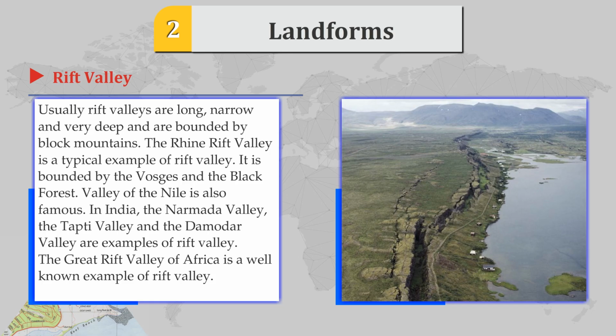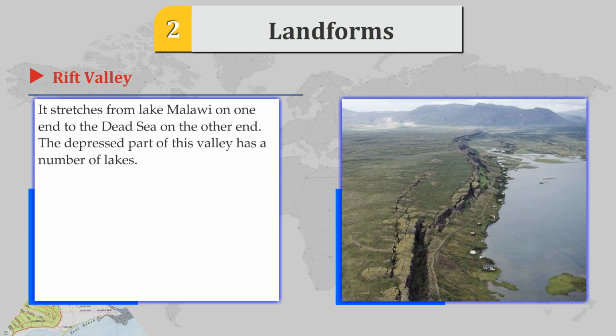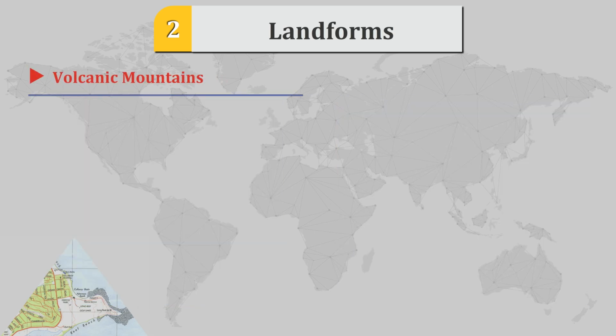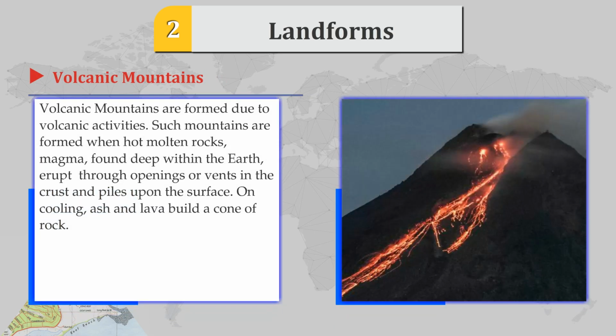The Great Rift Valley of Africa is a well-known example of a rift valley. It stretches from Lake Malawi on one end to the Dead Sea on the other end. The depressed part of this valley has a number of volcanic mountains. Volcanic mountains are formed due to volcanic activity.